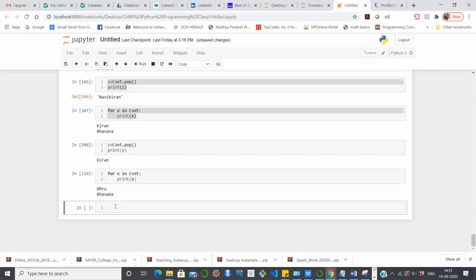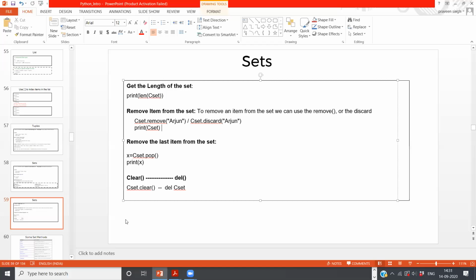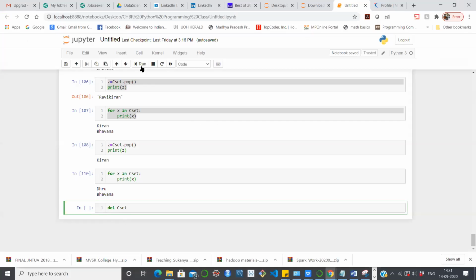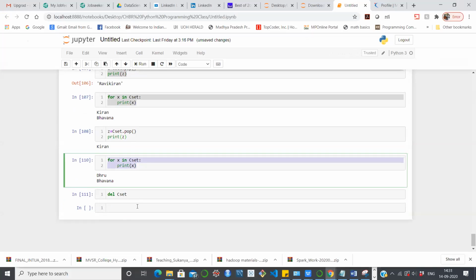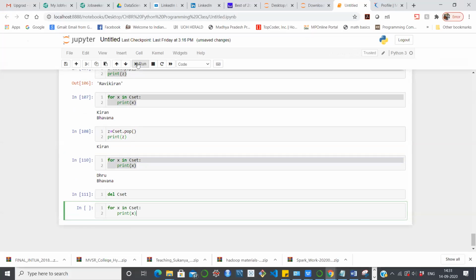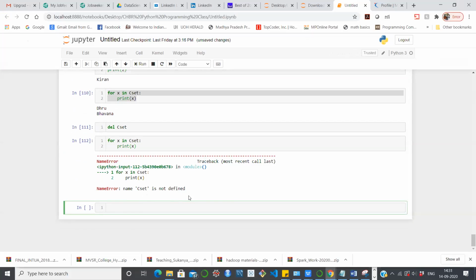Now I wanted to delete this complete set. How are we going to do that? Use del, and just mention the set name. Okay, so that's it. This is what you can do. Now print the set. Sorry, you don't need to print like this; you have to print in this manner. So it's not defined because you have already deleted it.